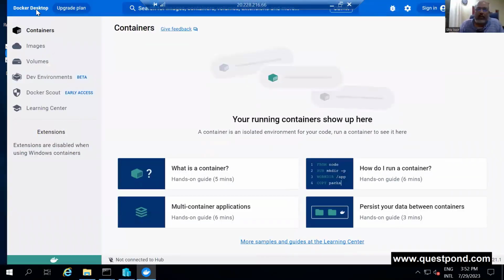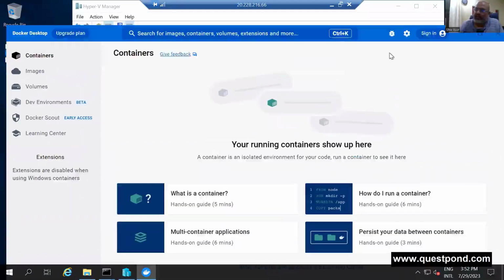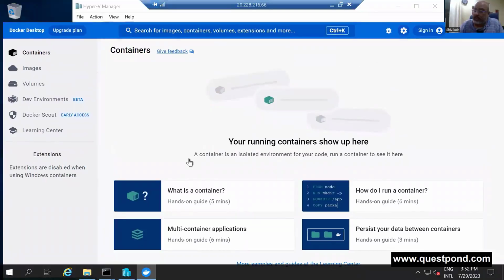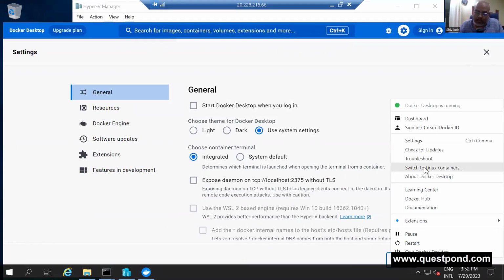Looks like it is there, right? Now, in this, looks like it is working, but I'm not sure, right? So here, first thing you will find, now you can see this is running as a Windows container. Please note, I'm going to right click on this. You can see it is currently running as Windows container. So bad news, bad news.